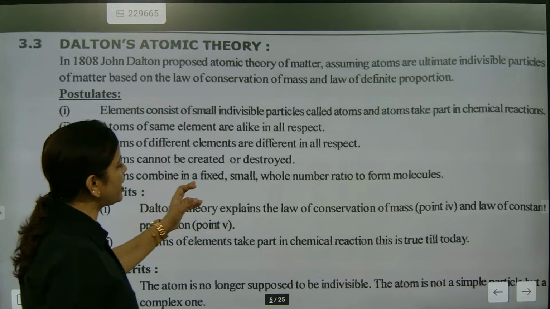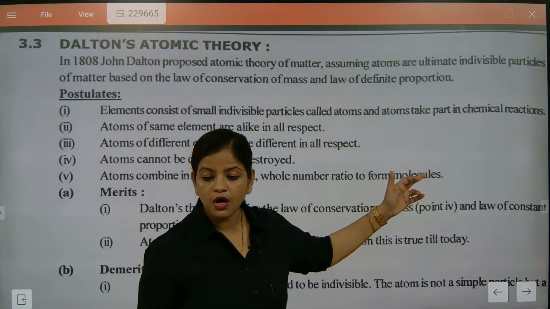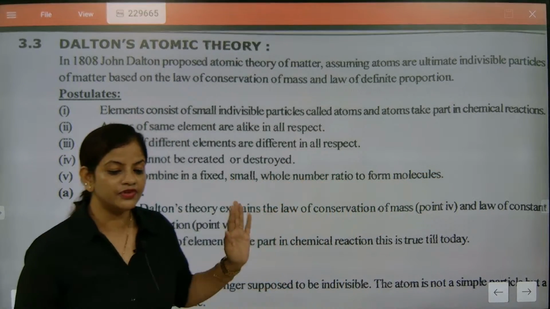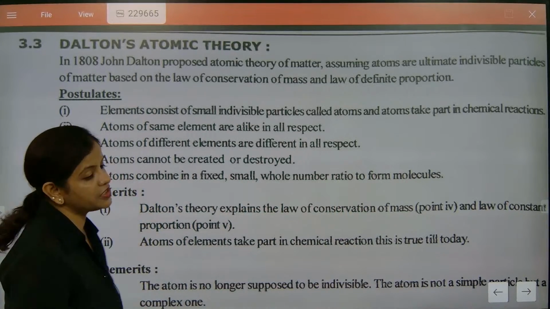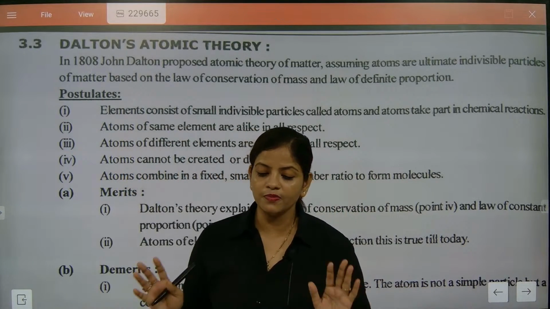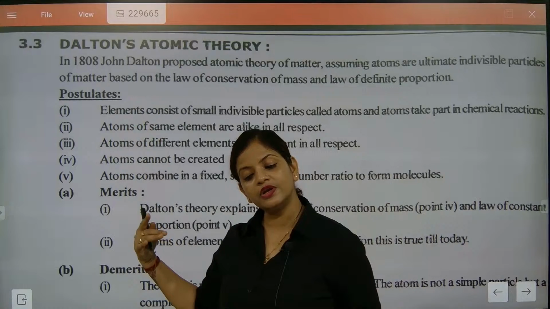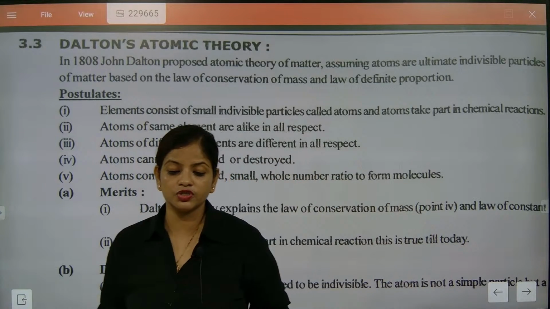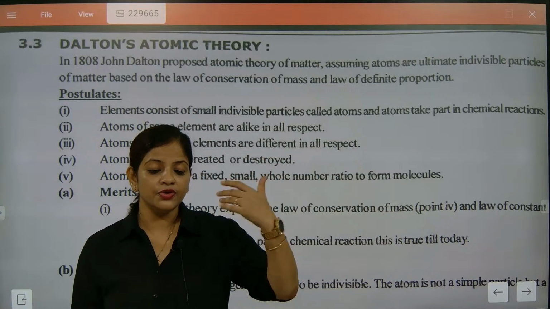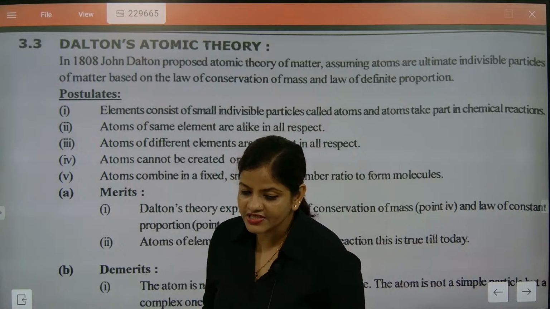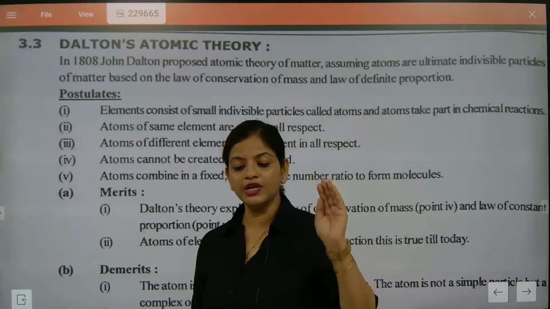So atoms combine in a small whole number ratio to form molecules. This we have also discussed. So these are only some things. Now you tell me where you found a mistake. This is the 5 postulates he has given. In these 5 postulates, which section do you feel you need to change?